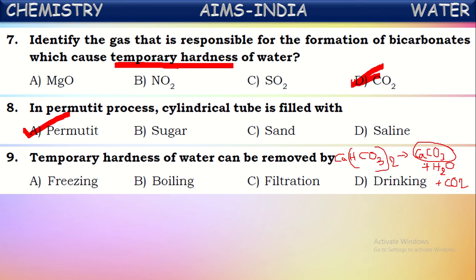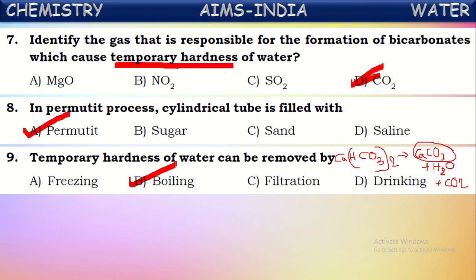These can be further separated by the filtration process, so they are removed from the water. So temporary hardness of water can be removed just by boiling water. What is happening by boiling?